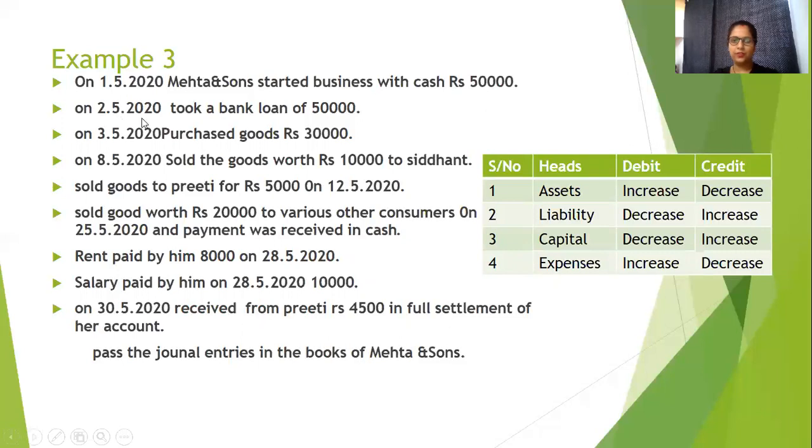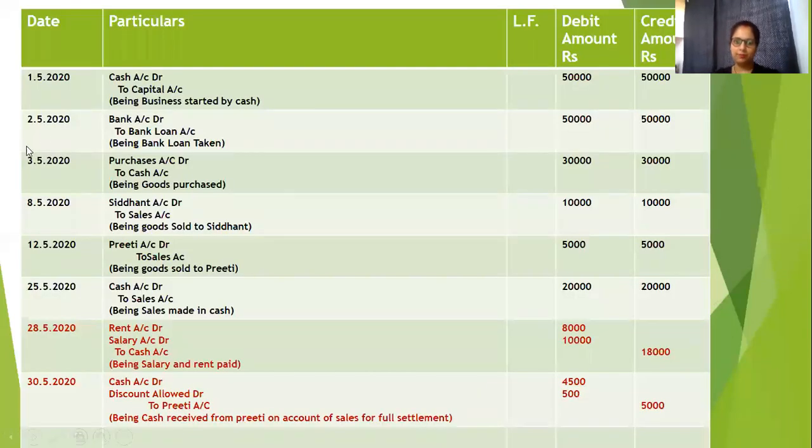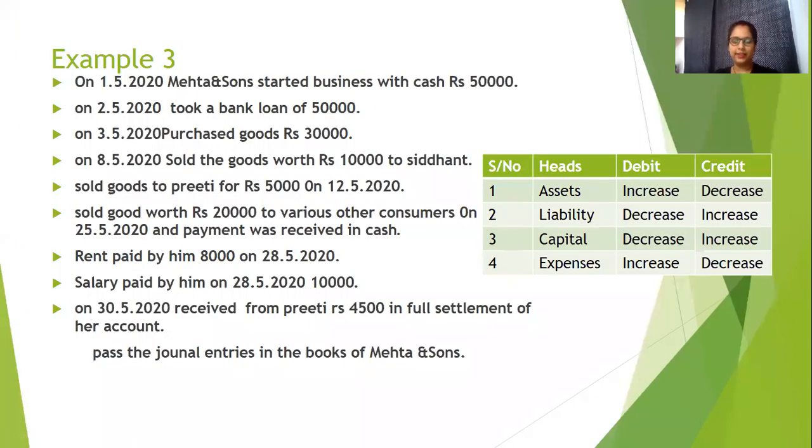Again, on 2/5/2020, took a bank loan of rupees 50,000. Two accounts getting impacted, bank loan and bank or cash. Bank is an asset, cash is coming in, so increase in asset will be debited, and bank loan is a liability, so increase in liability will be credited. So bank account debit to bank loan account: increase in asset debited, increase in liability credited.